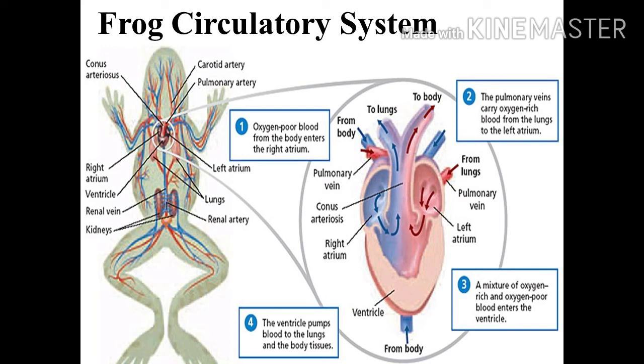Next, blood. The blood consists of plasma 60% and blood cells 40%. Blood cells include red blood cells, white blood cells, and platelets. RBCs are loaded with the red pigment hemoglobin, nucleated and oval in shape. Leukocytes are nucleated and circular in shape.